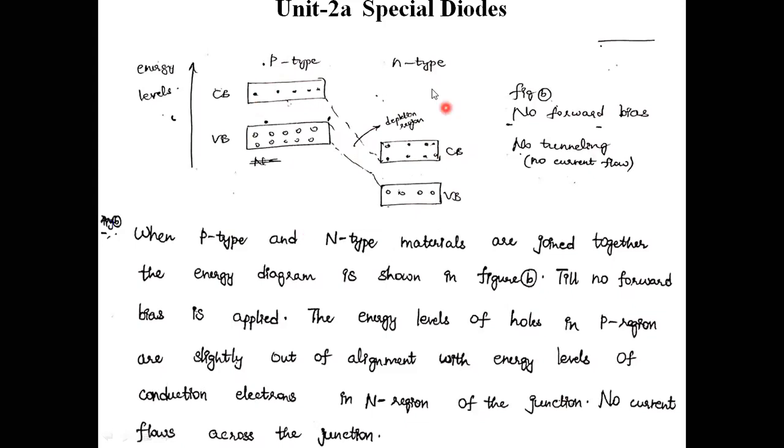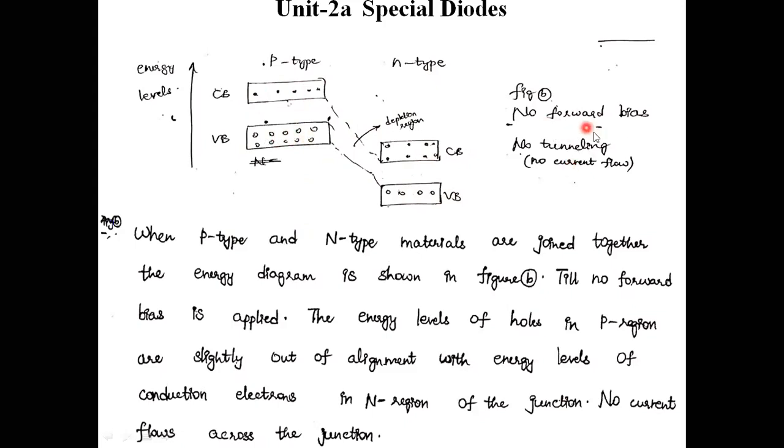This diagram is just similar to that one. That is, this is the p-type material with conduction band and valence band. This is the conduction band and valence band of n-type semiconductor material. This is the depletion region position. Initial position is from figure B.